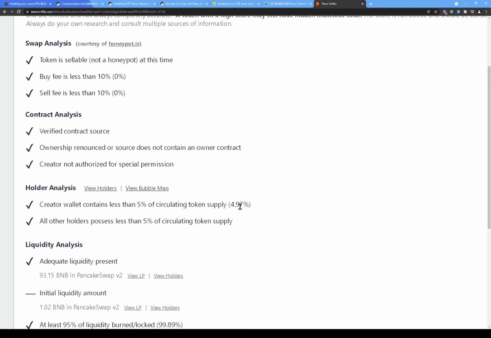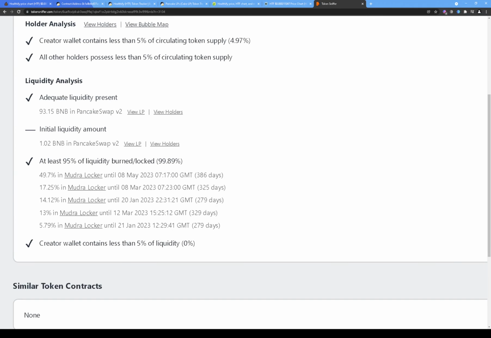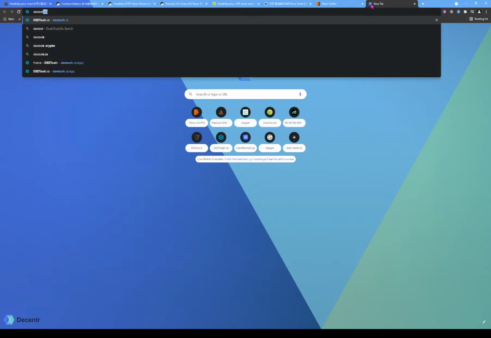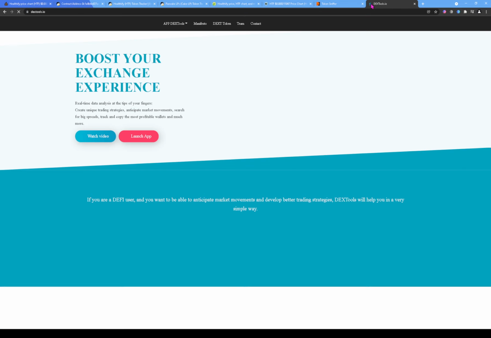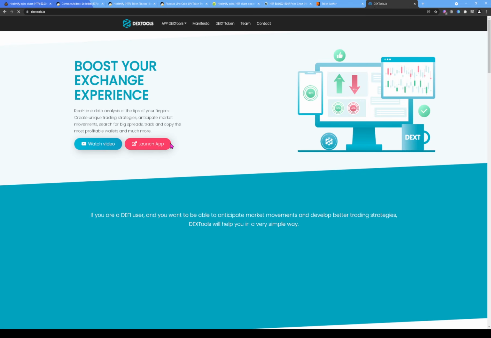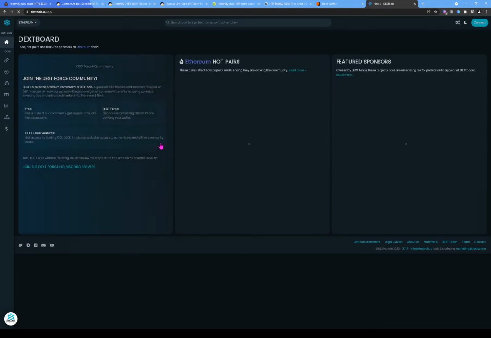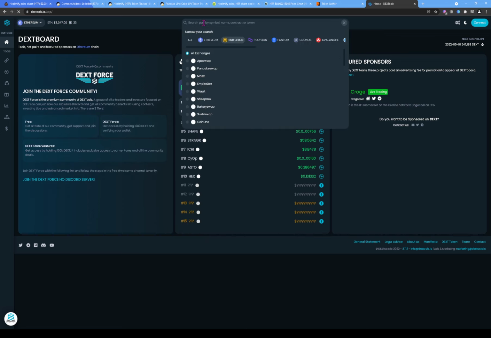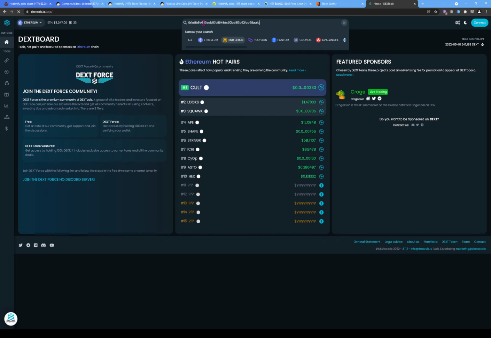Creator wallet has 4.97%. And then here it shows us that all the liquidity is being locked in Mujo Locker. So one way we can check that is we could go to dextools.io, and hopefully we find the liquidity location real easy. So let's click on launch app, and let's click on search pair by symbol, and let's click on BNB, and let's paste the contract address, wait for it to load.